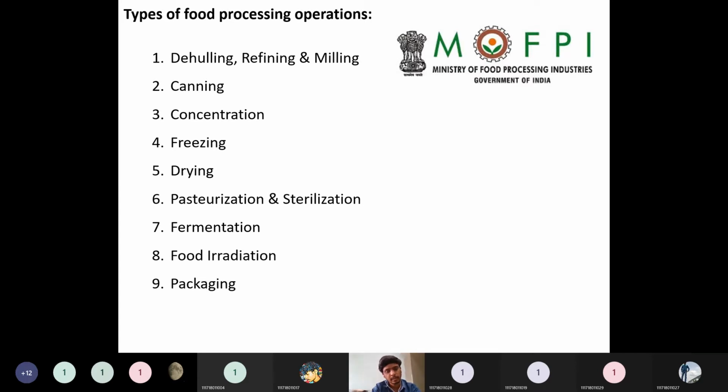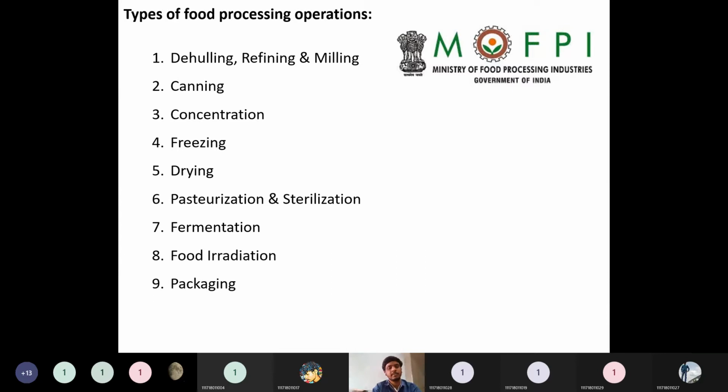Fermentation is also an important technique in the food industry itself, like vinegar preparation, where we use acetobacter, that type of bacteria, to prepare the vinegar. For ethanol production, bacteria like Escherichia coli have been used to convert the carbohydrate sources into ethanol. Like lactobacillus, we use to convert milk to curd. Everything comes under the examples of fermentation.